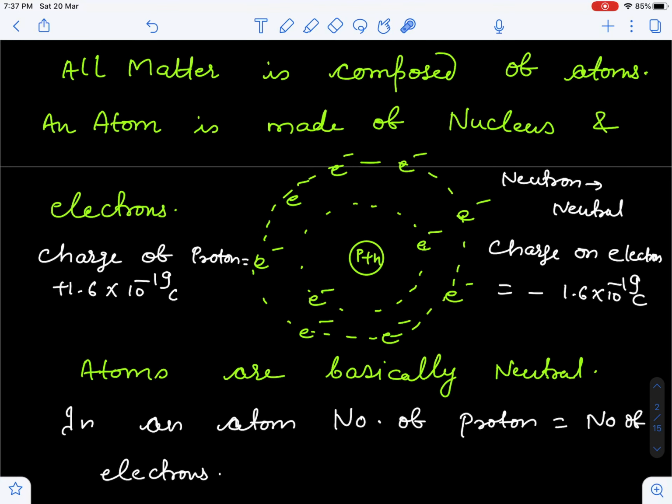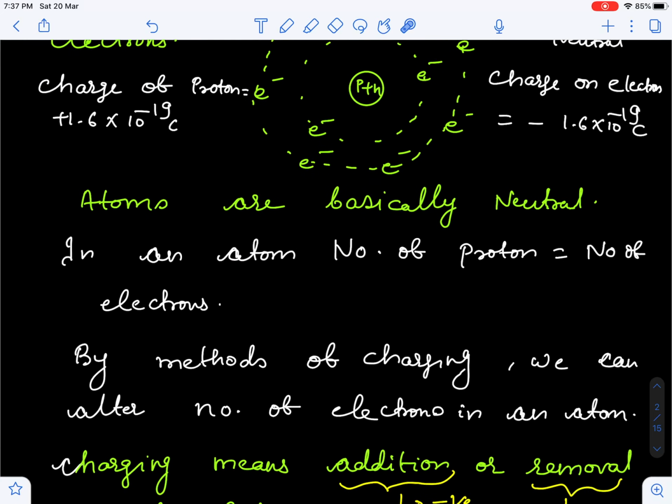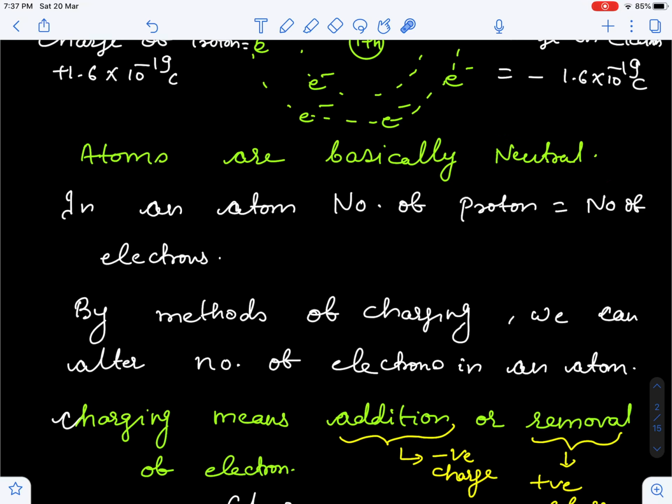Basically you know that atoms are neutral. In an atom, the number of protons is equal to the number of electrons. So the neutron has no charge, and proton and electron charges are equal in magnitude. So atoms can be said to be neutral in nature. But what we have to do here is study and analyze the charges.